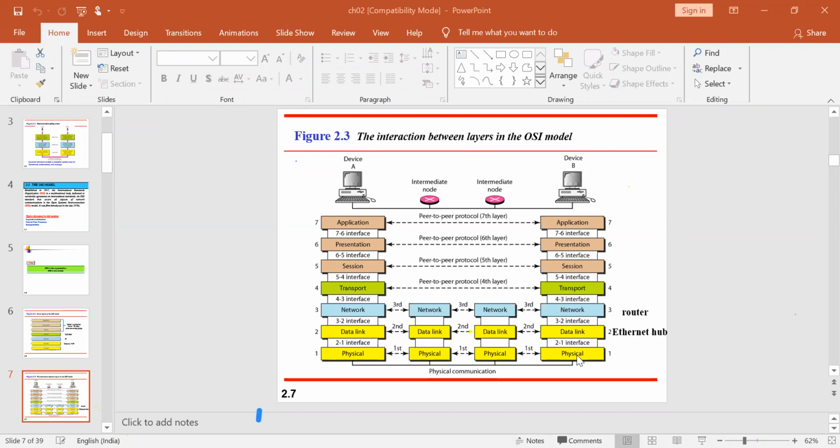Whatever packets have been encapsulated, that information will be separated and thrown to the next layer. The data link layer will check for integrity. Once it is done, it will send it to the network layer. Once it reaches the network layer, it will check where it has come from, what this particular address is all about, everything will be checked, and it will be transmitted to the transport layer. It will identify the particular transport mode that has been used, that is either TCP or UDP.